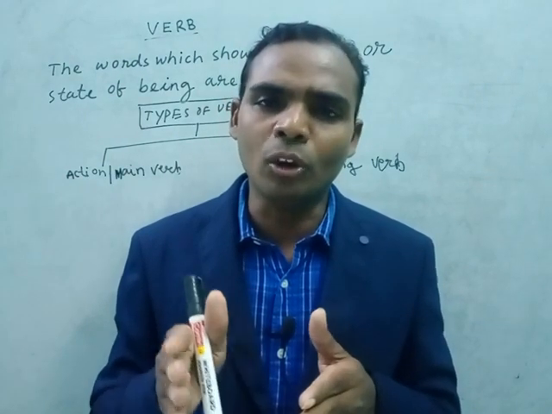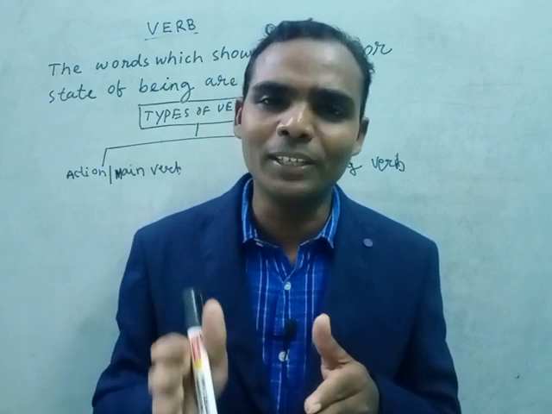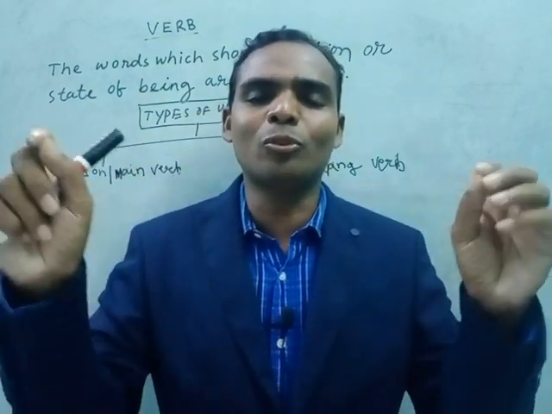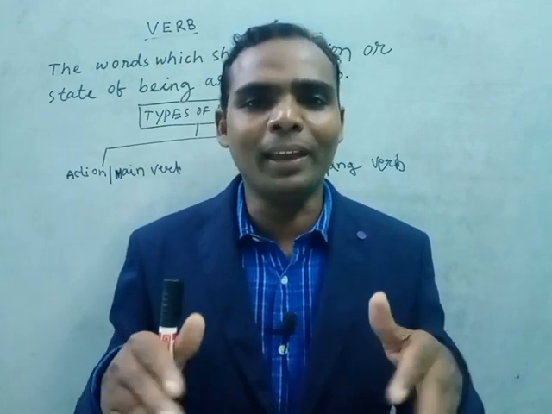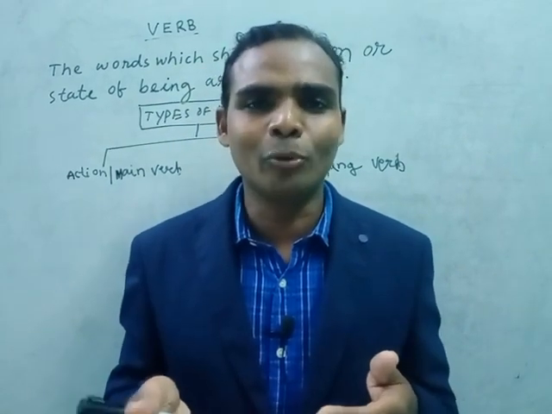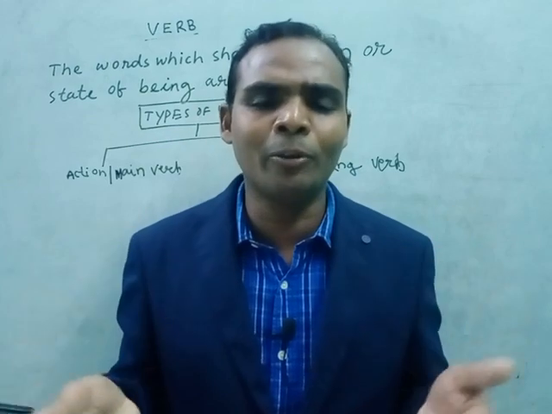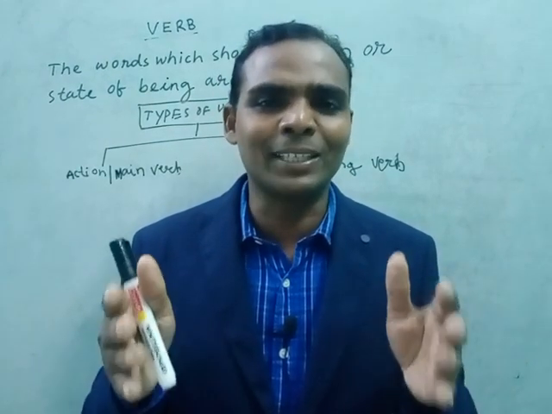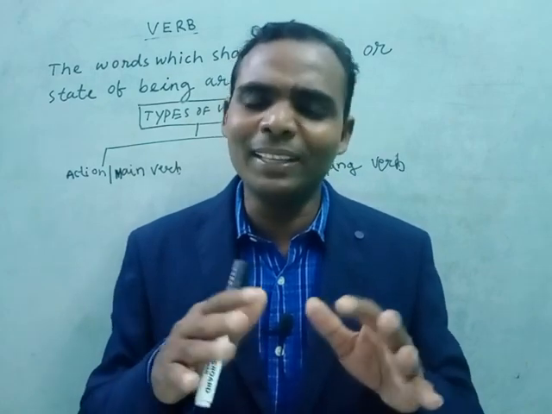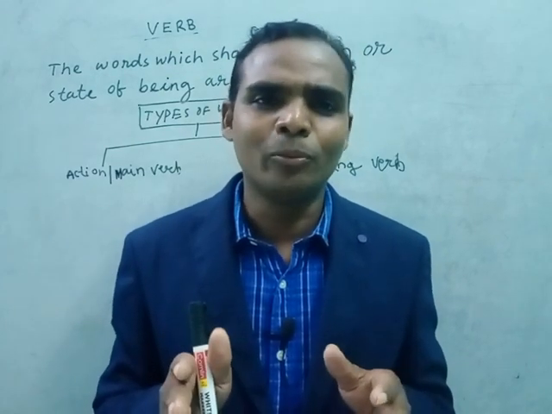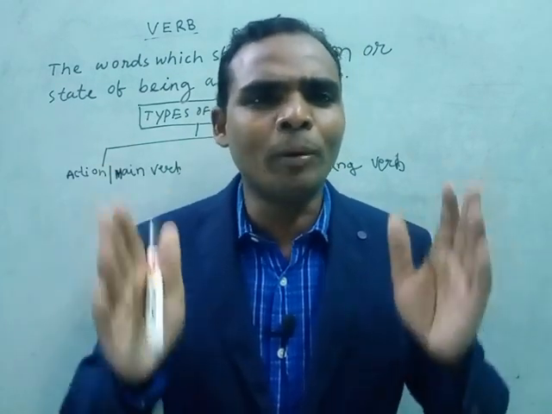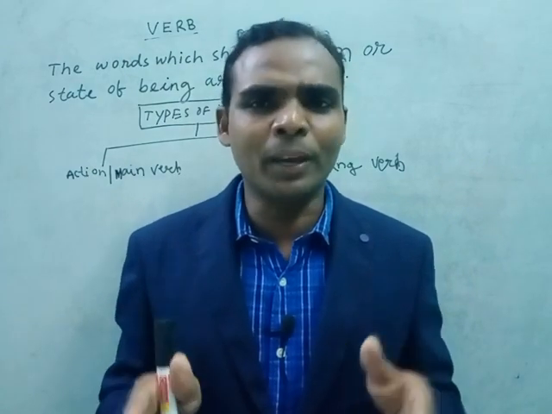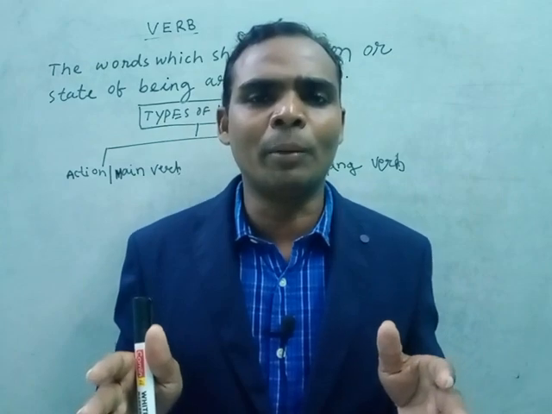Can you turn off the fan? Could you please turn off the fan? This is making a request. It means I am requesting somebody to turn off the fan. May I go outside? Would it be alright if I go for a while? These are the modal verbs we use in asking for permission. So these are the verbs. We have to watch all my videos of modal verbs and verb patterns to know about the verb.